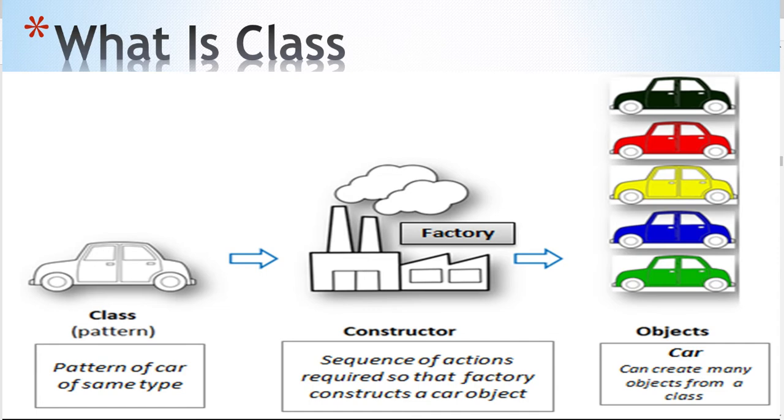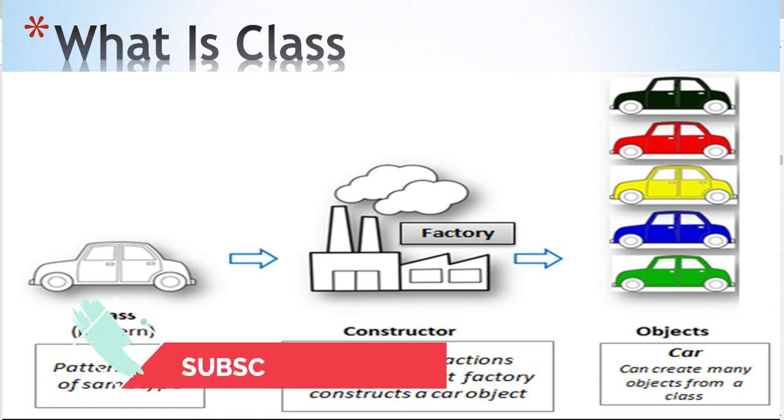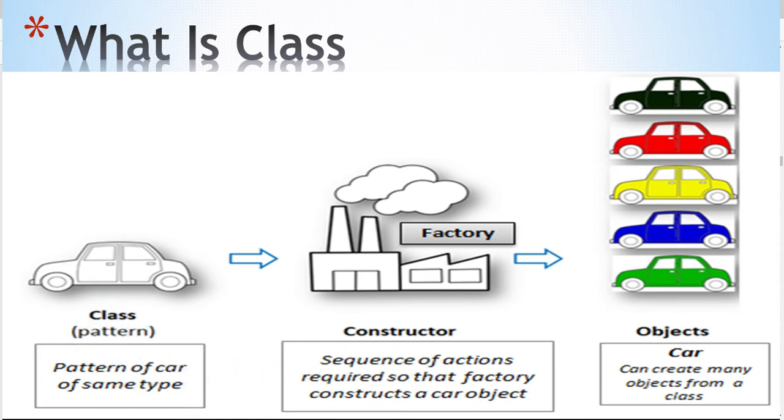Once we finish our class, that class goes inside a factory. Here you can consider the car blueprint going to the factory. There are many workers, they do some work and they build a car, and then we get the car from that factory.